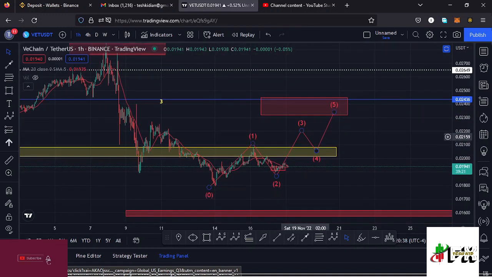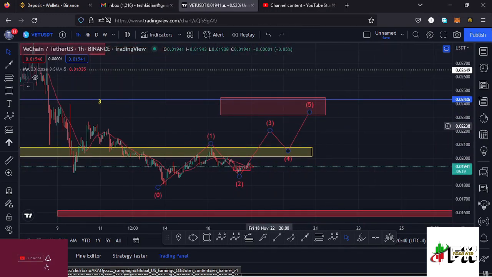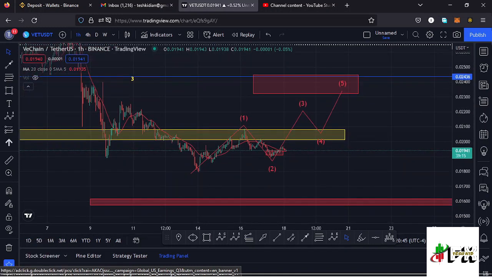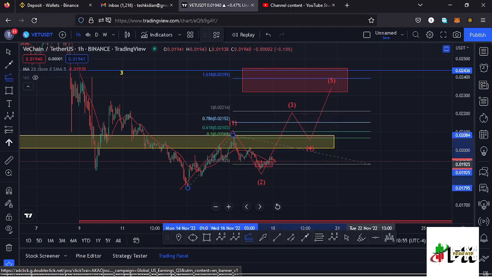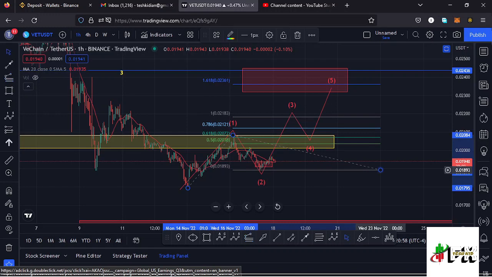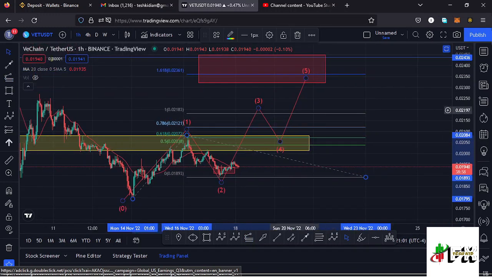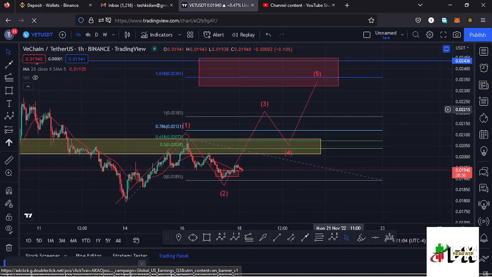That is why I'm expecting a bit of a bounce to the upper side to get us into this red target area in the formation of that higher Elliott wave count 4, and I have shown you the minimum target area to the upper side in the formation of this higher Elliott wave count 3, connecting the fibs from the low of the first wave to the high of the first wave, and then dragging the fibs to the low of the second wave, and that gives me a minimum target area using the 1:1 fib ratios, and also using a maximum of the fib level 1.618.